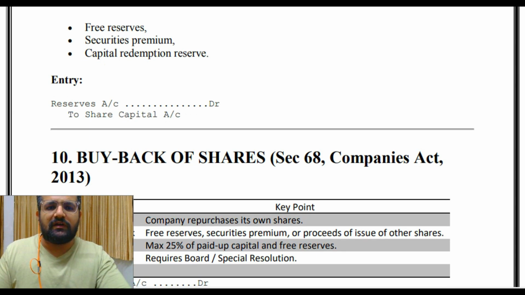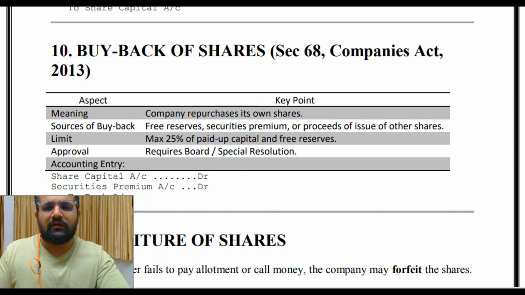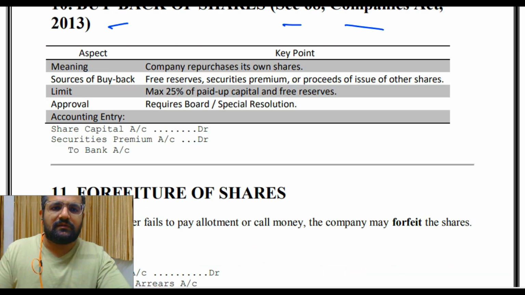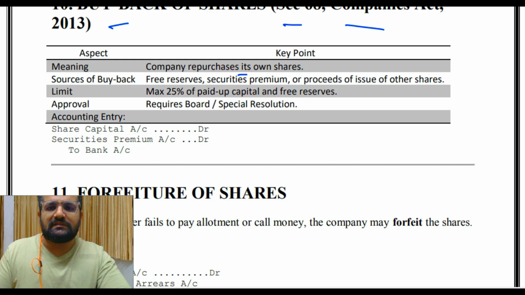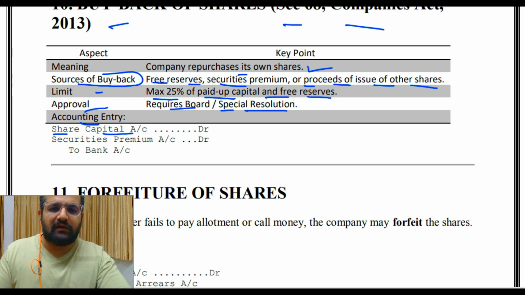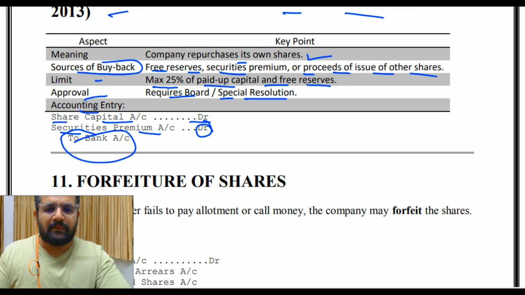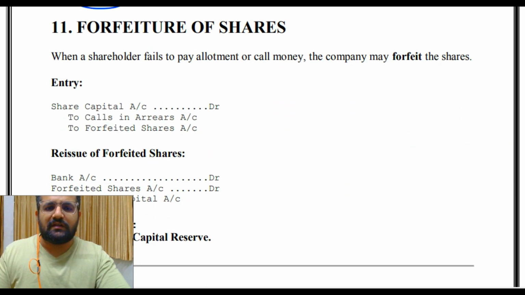Entry: reserve account debit to share capital account. Then buyback of shares, section 68 Companies Act 2013. Meaning: company repurchases its own shares. Source of buyback: free reserve, securities premium or proceeds of issue of other shares. Limit: max 25% of paid up capital and free reserves. Approval requires board या special resolution. Then entry क्या होगी? Accounting entry: share capital account debit, securities premium account debit to कहाँ पे जा रहा है? बैंक account.